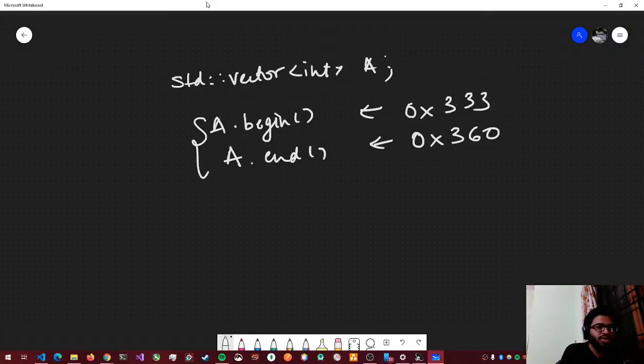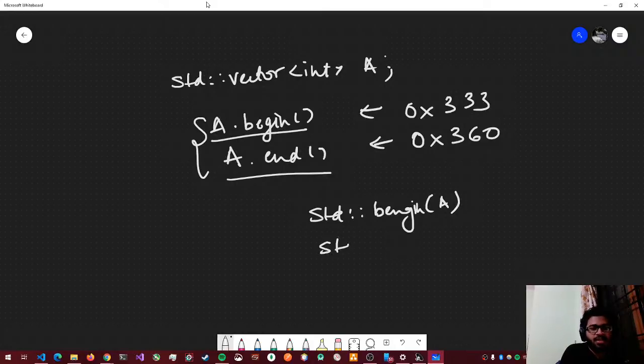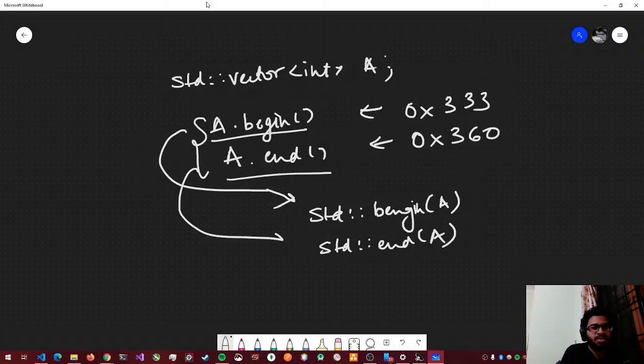You need these two things to send to functions like standard accumulate and standard sort. Many algorithmic functions usually need these two things, the beginning and the end of the vector. Now instead of doing this, you can also do standard begin of a and standard end of a. These two are analogous, so you can use either of them, they mean the same thing.